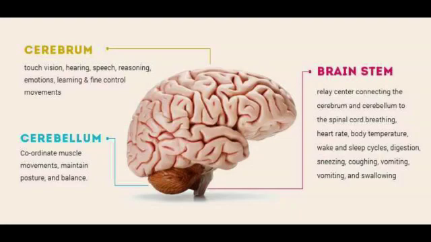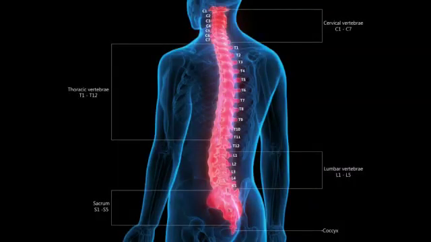Now we are going to learn the spinal cord. The spinal cord is a long tube-like structure which extends from the brain. It lies within the backbone of our body. And then next we are going to see the peripheral nervous system.